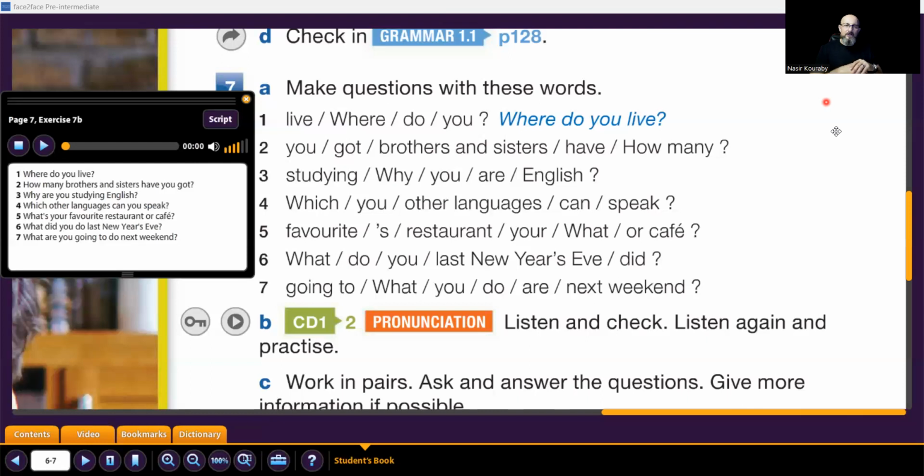Okay, what's your favorite restaurant or cafe? I don't really have a favorite restaurant. Any restaurant has good food, I go and eat. I try different places. Cafes, the same thing. I don't like drinking macchiato, cappuccino, latte. These things I don't like to drink. I only drink tea, normal tea, green tea, and coffee, especially Syrian coffee.